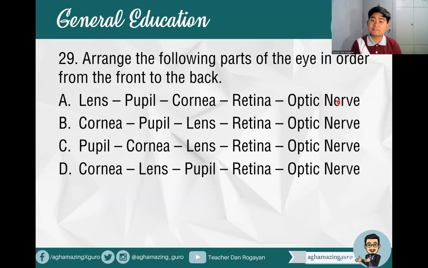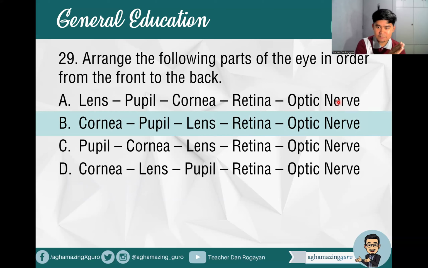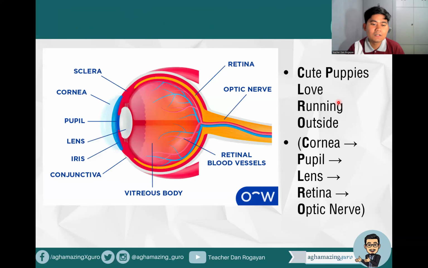Number 29, arrange the following parts of the eye in order from the front to the back. We have five here: lens, pupil, cornea, retina, optic nerve. So we start with what? Okay, we start with cornea. So cornea, from the front, pupil, and then your lens, the retina, and then the back, the optic nerve. So that's the correct arrangement from front to back.